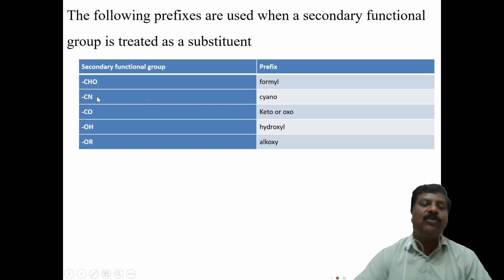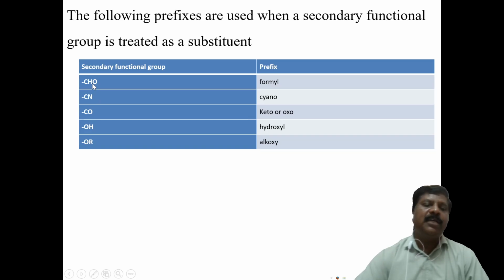When there is a nitrile compound, the group is considered a substituent, and you have to write it as cyano. And for a ketone, if a carboxylic acid is also present, the ketone group should be treated as a prefix, written as keto or oxo. Then the OH group in an alcohol is a hydroxy group, and OR is an alkoxy group. These act as substituents, with their special names, while the others act as principal functional groups.